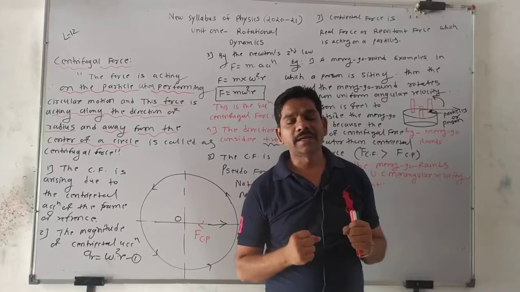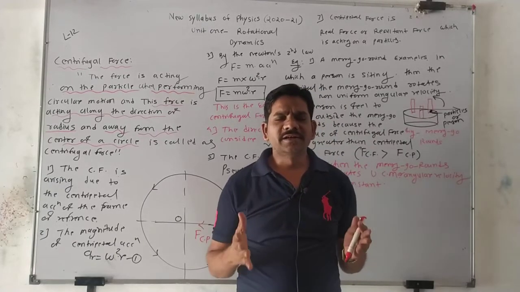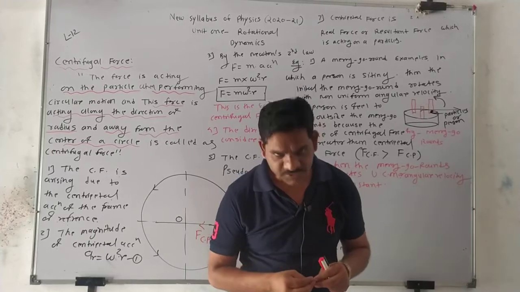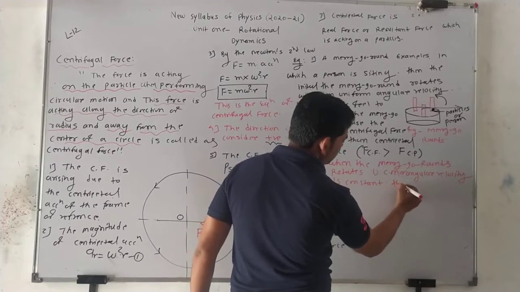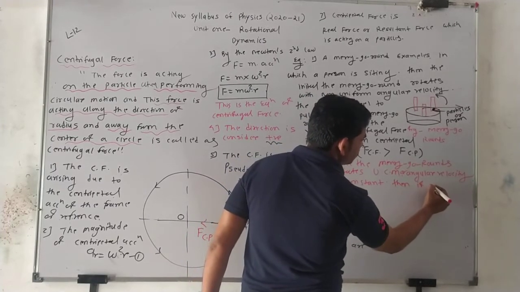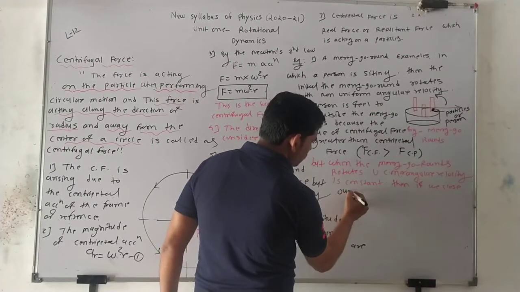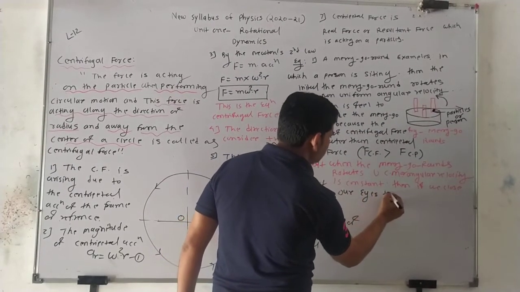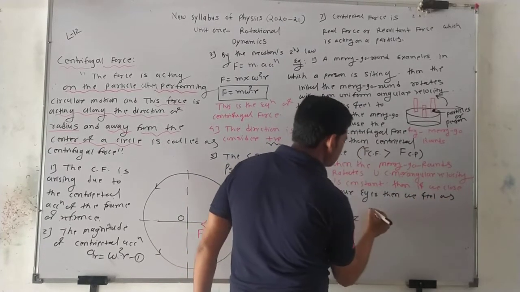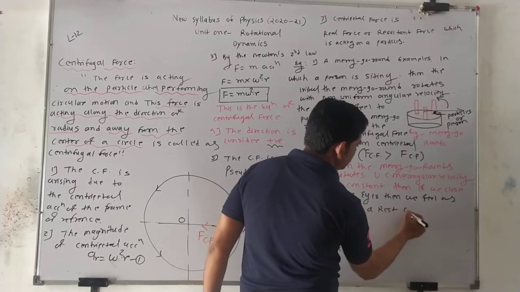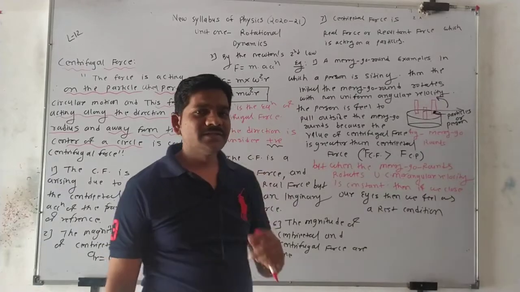If you close your eyes, we feel a rest condition in a merry-go-round. Yes or no? Yes. If we close our eyes, then we feel a rest condition. Why do we feel a rest condition?